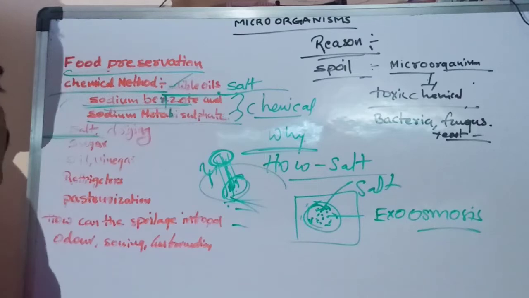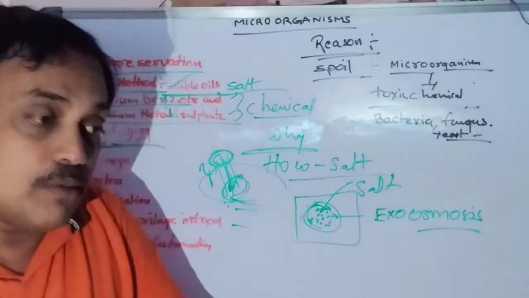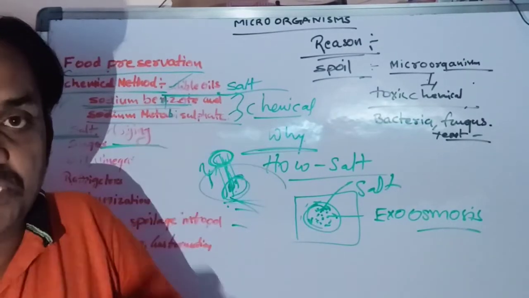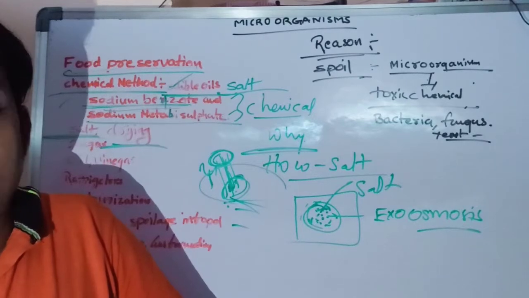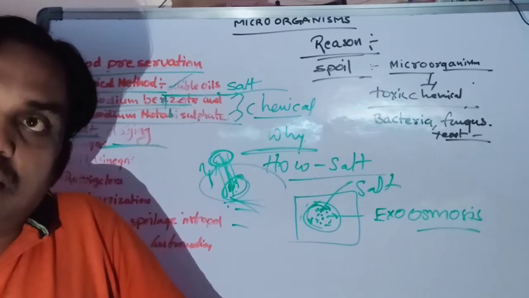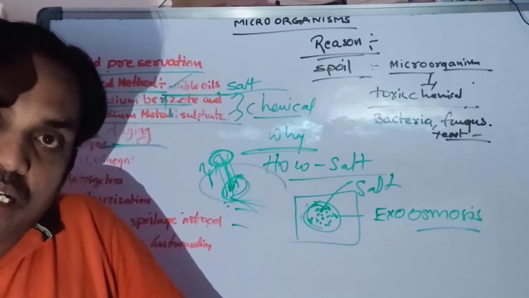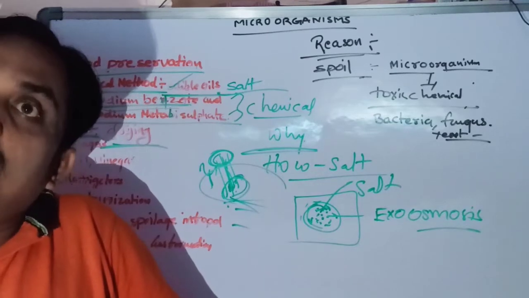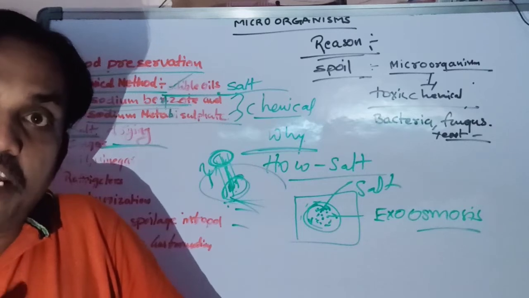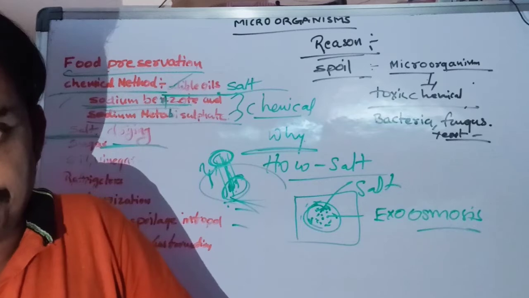And also drying, which is very important. For dry fish especially, we keep the materials outside in the presence of sunlight. Why? Because sunlight absorbs whatever moisture and water content is in that food material, and everything evaporates. It is absorbed by sunlight. So drying is also a good method of preservation.